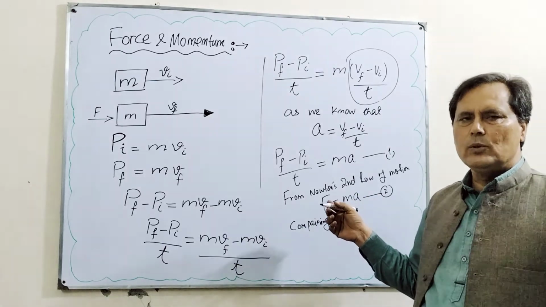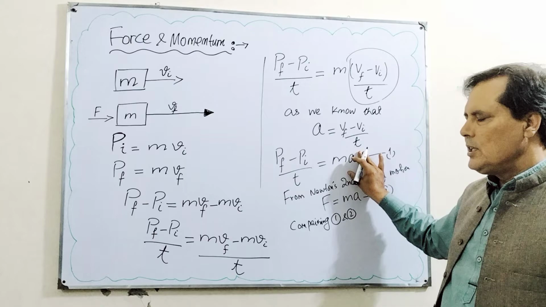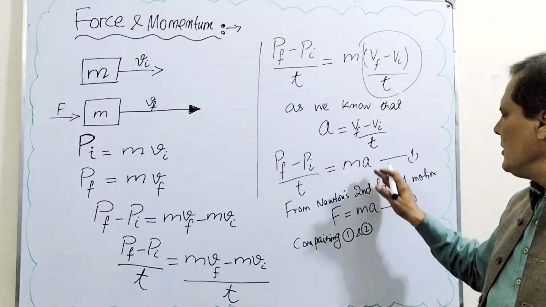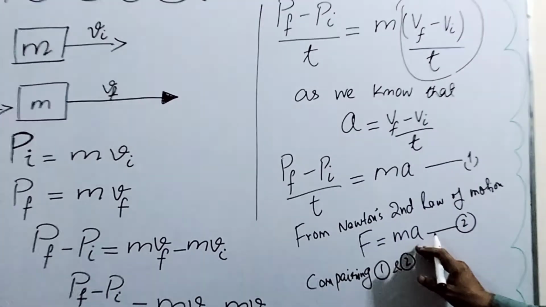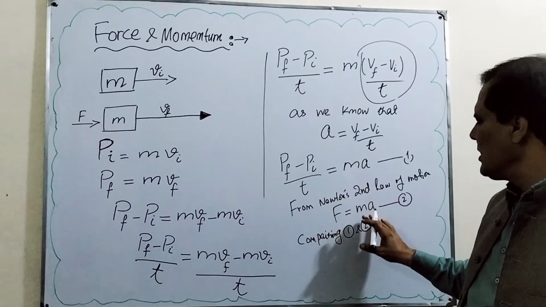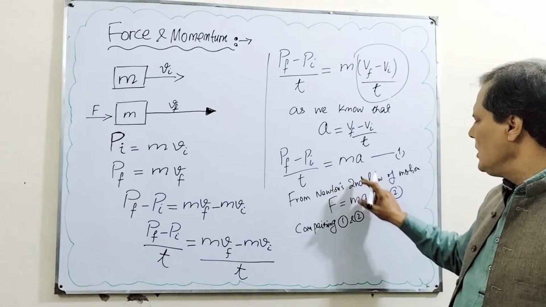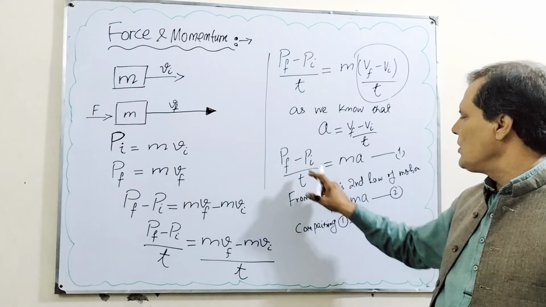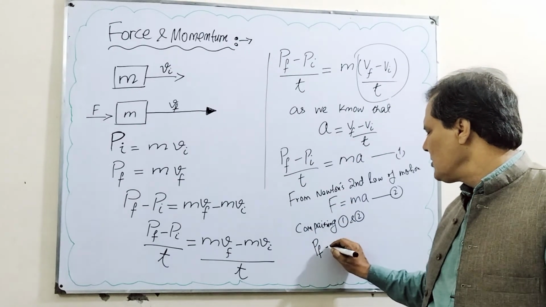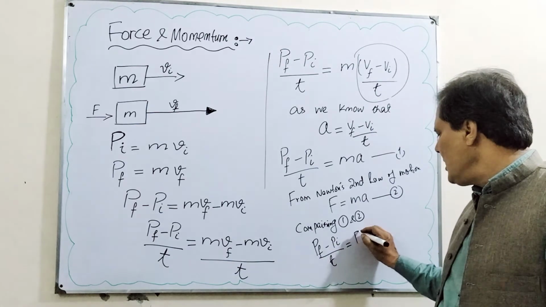Whenever we compare two equations, the expression which is in both the equations, we eliminate that expression. So if the right hand sides of these two equations are equal, it means that left hand sides of these two equations will also be equal. So you can write Pf minus Pi over t is equal to F.